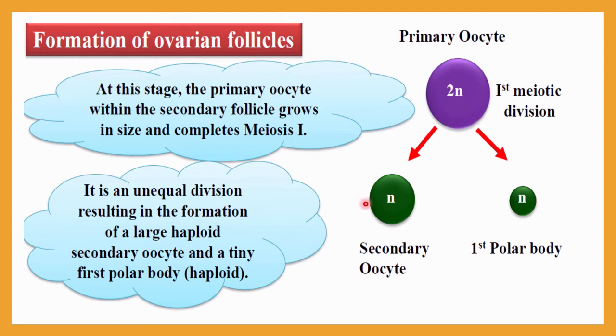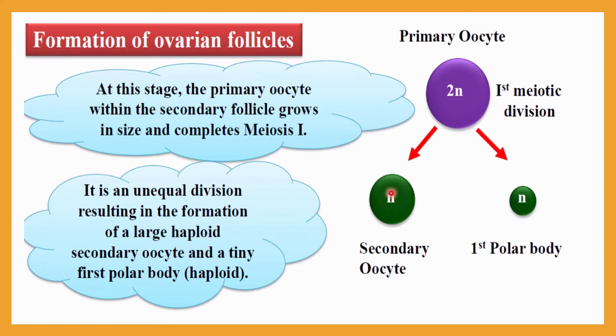Okay, so one will result in a larger cell and one will result in a smaller cell. The larger one is called the secondary oocyte and the smaller one is called the first polar body. It is an unequal division resulting in the formation of a large haploid secondary oocyte, and that is called haploid.